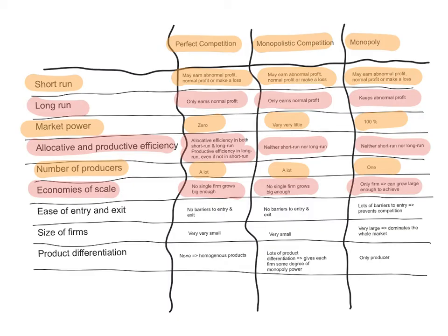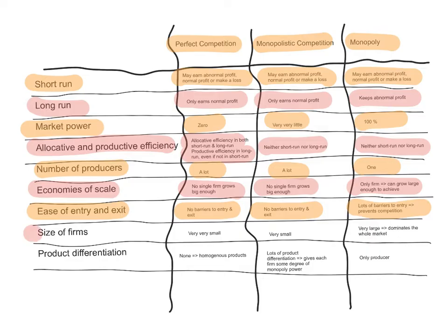In monopoly, however, there's only one firm, so there is potential for it to grow large enough to achieve economies of scale. In terms of ease of entry and exit, in perfect competition, there are no barriers to entry and exit. In monopolistic competition, there are no barriers to entry and exit, but a monopolist creates lots of barriers to entry, and this is to prevent competition from entering the market and taking part of the market share.